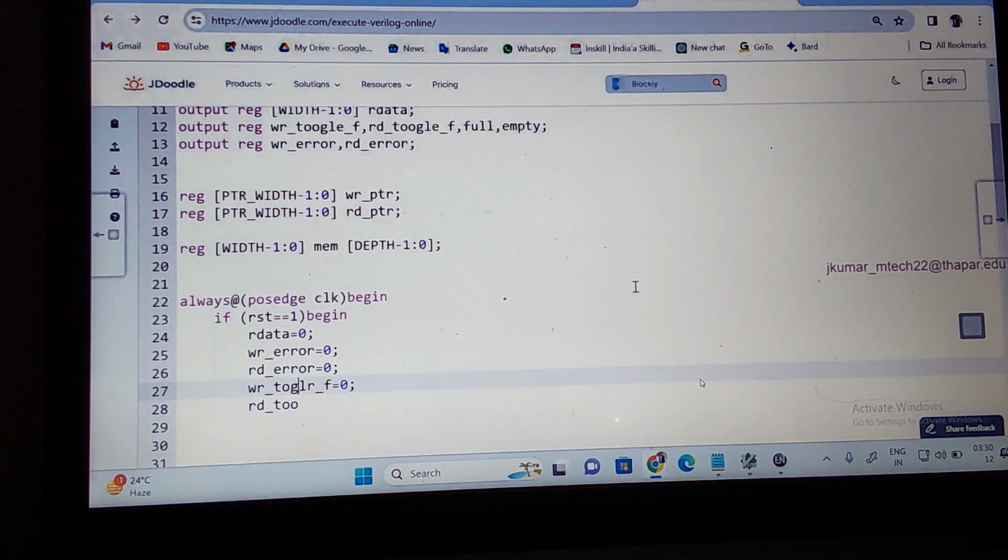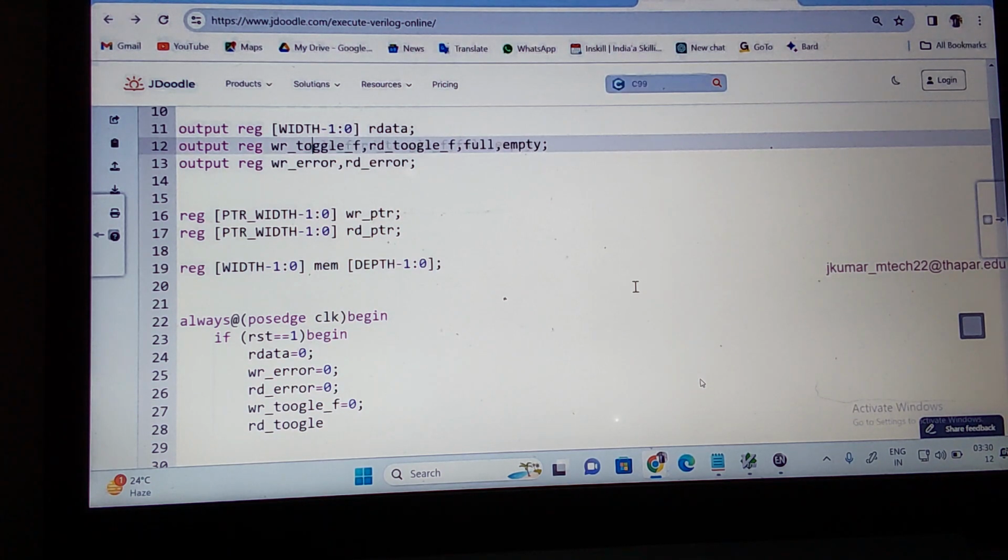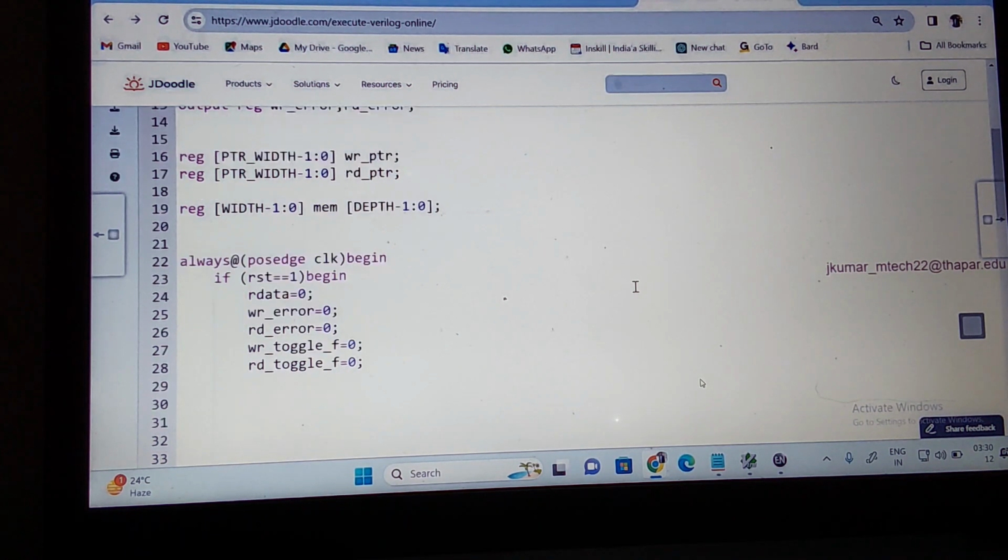Is the spelling correct? Toggle has a double G. Let us make the correct spelling. I'll change it. TOGGLE. Here also I'm going to make TOGGLE. This is also one. TOGGLE underscore flag is equal to 0. The import is also the same.